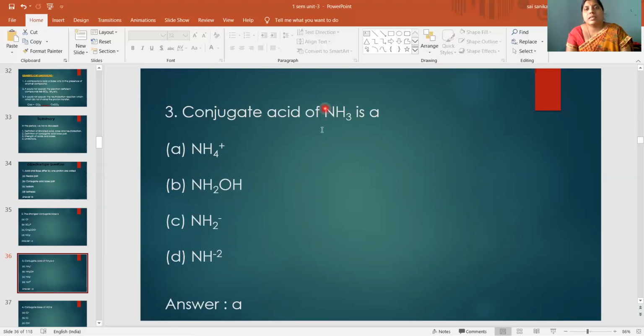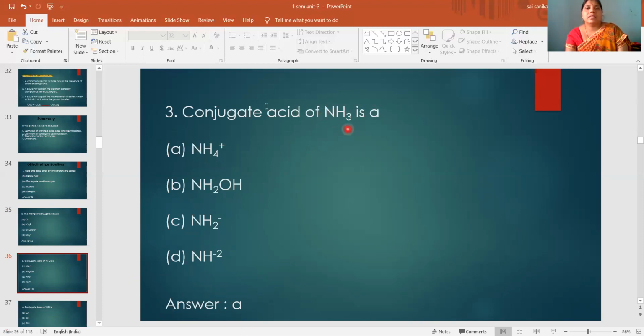So conjugate acid of NH3 is NH4 plus. Okay, all of you understood? NH3 is a base. Why is it a base? It will take a proton. When it takes a proton, it converts to NH4 plus. Again, what will NH4 plus do? It will donate a proton. So this will be the conjugate acid of NH3. So answer is A. Don't get confused here.